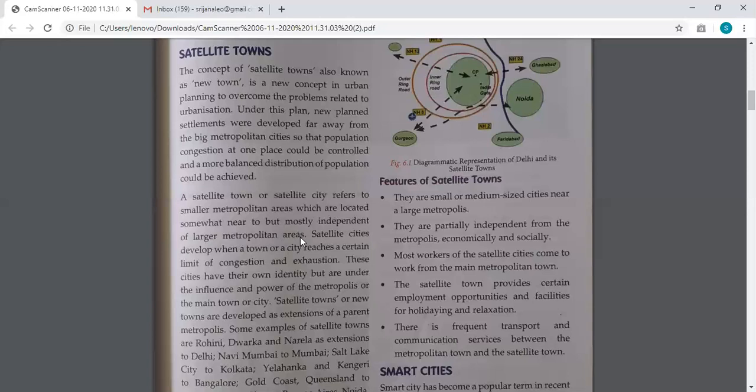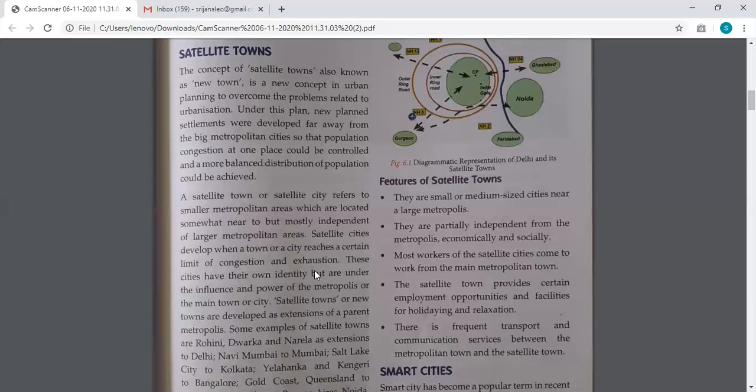So satellite cities develop when a town or a city reaches a certain limit of congestion and exhaustion. This is what I was telling you: congestion and exhaustion meaning the population of the main big city increases so much that it can no longer hold any more population. But people want to work in those metropolitan cities, because the job opportunities are more, the money you get is more. So that's when people start to commute from a smaller town which emerges near that bigger metropolitan area.